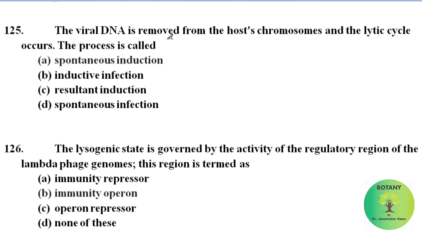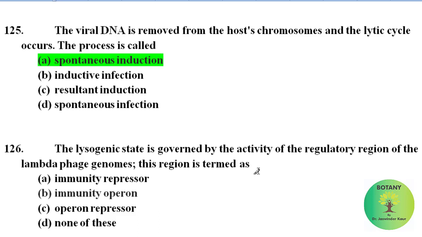The viral DNA is removed from the host chromosomes and the lytic cycle occurs. This process is called spontaneous induction, inductive infection, resultant induction, spontaneous infection. Correct answer is spontaneous induction. When the viral DNA is removed from the host chromosome and the lytic cycle occurs, the process is known as spontaneous induction.